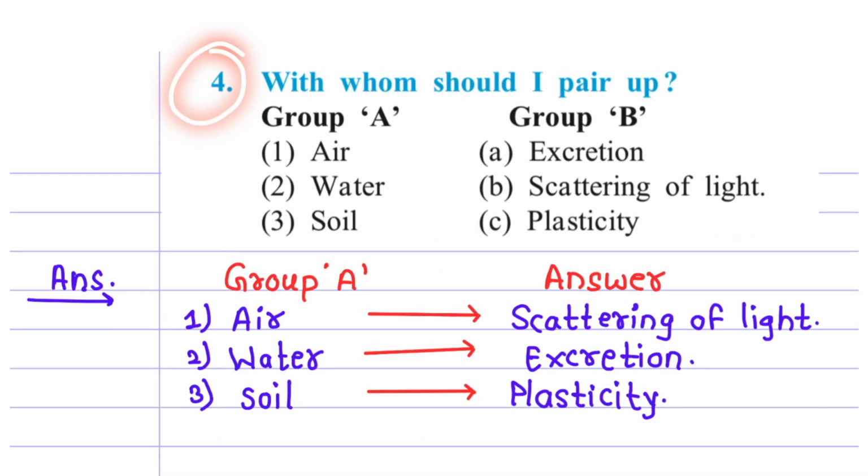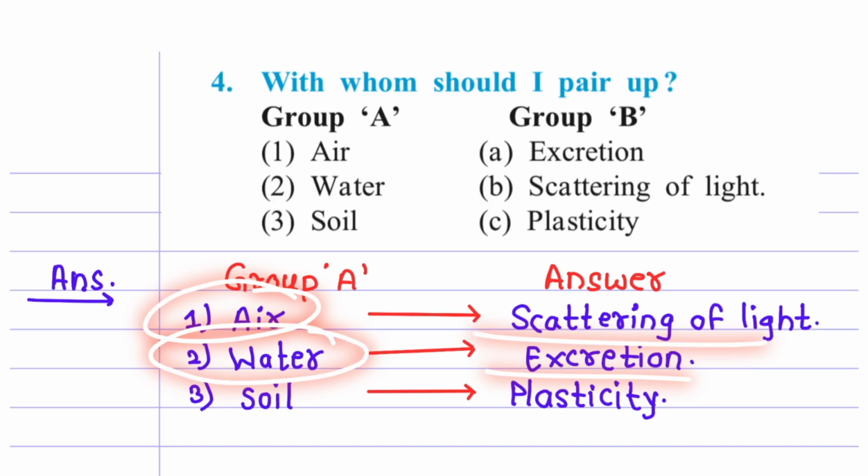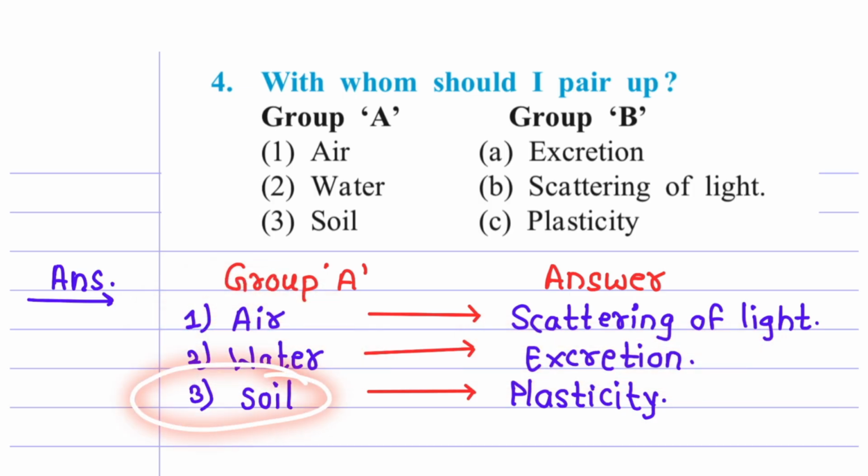Question number 4. Match the pairs. Group A. Answer. Air, scattering of light, water, excretion, soil, plasticity.